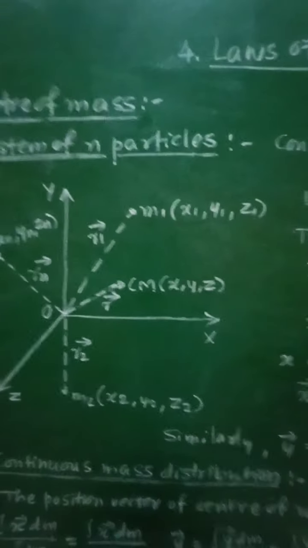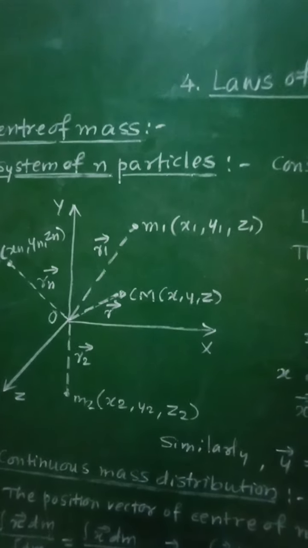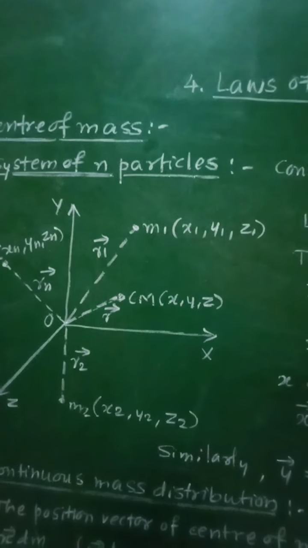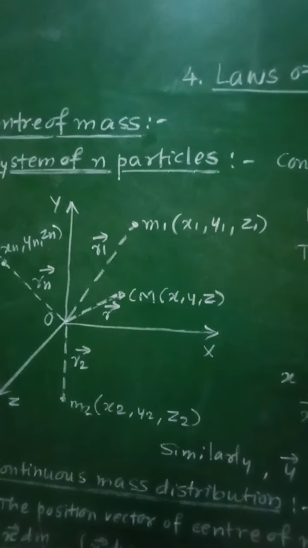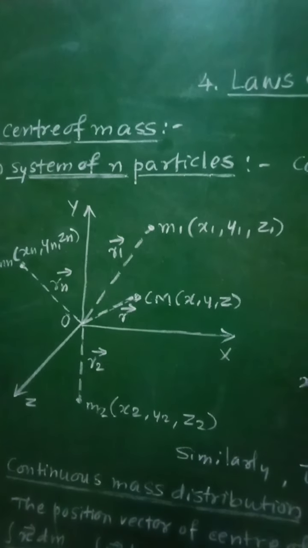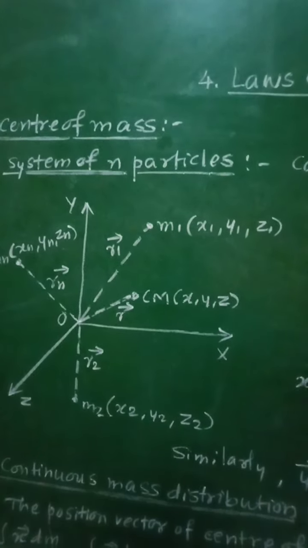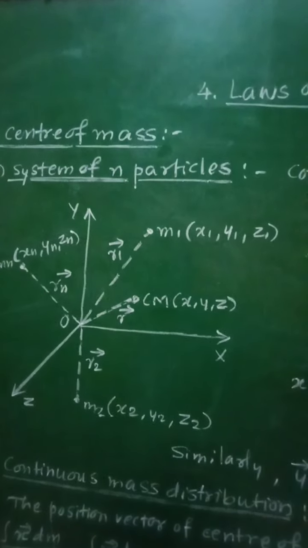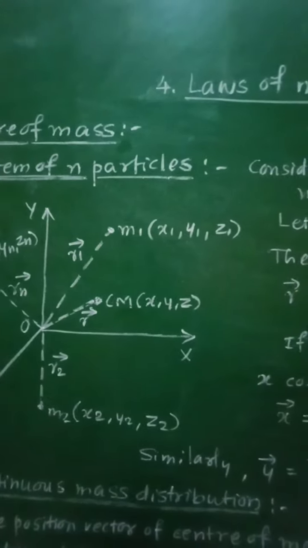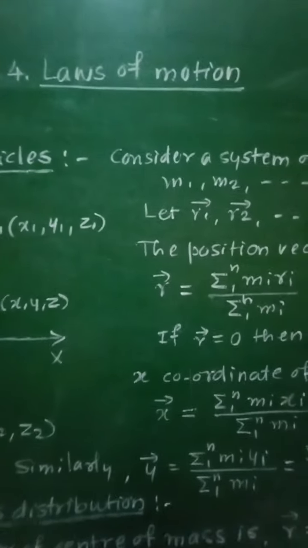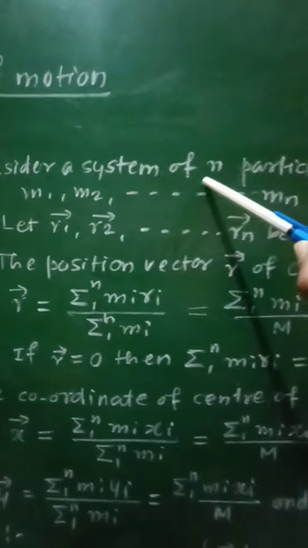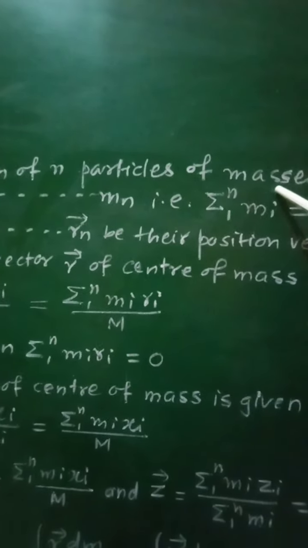If there are n particles, then what will be the center of mass of that system of n particles? In order to obtain the center of mass of the system of particles, let us consider a system of n particles having masses m1, m2, m3 up to mn.